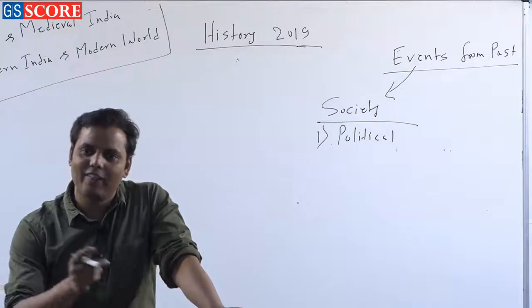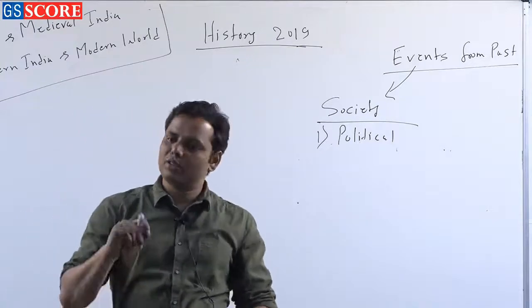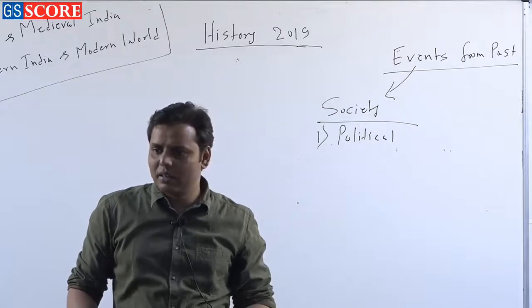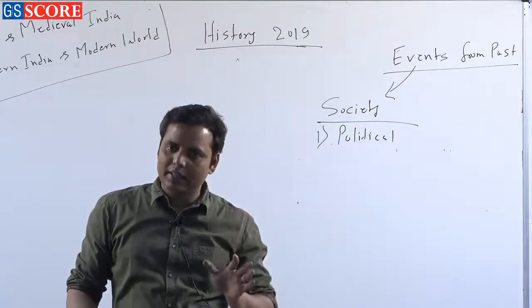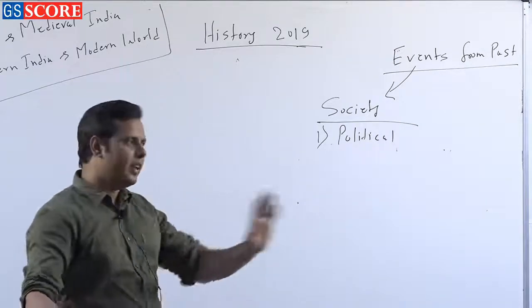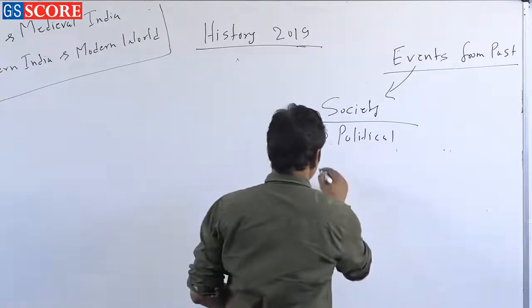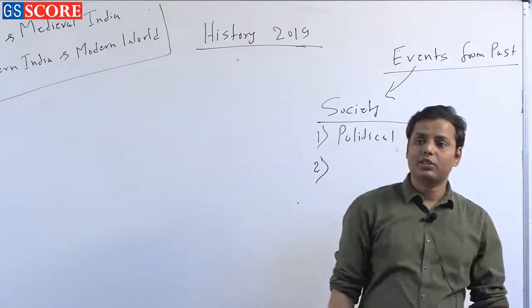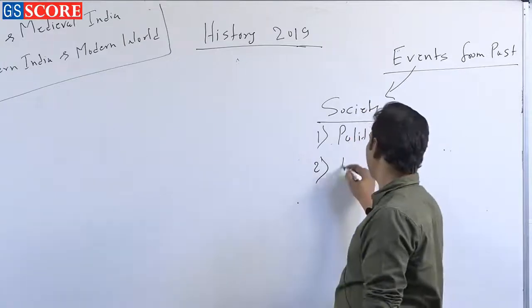Every tribal community is also having a political structure. Maybe it's a very proto phase of the political structure, but it is there. So every society, irrespective of its development, has a political aspect. What else apart from politics? Economy.